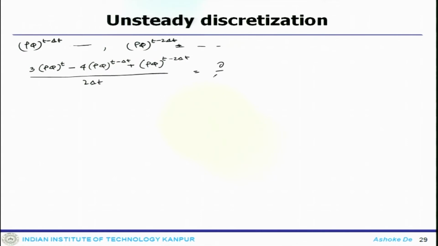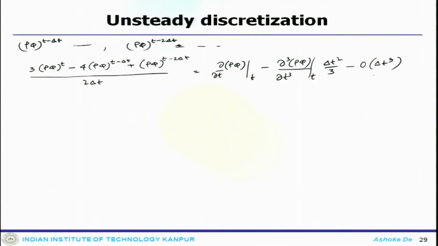Once you get that, then 3 rho phi at t minus 4 rho phi at t minus delta t plus rho phi at t minus 2 delta t divided by 2 delta t equals del t of rho phi at t, minus del cube rho phi at t, delta t square by 3, minus delta t cube.